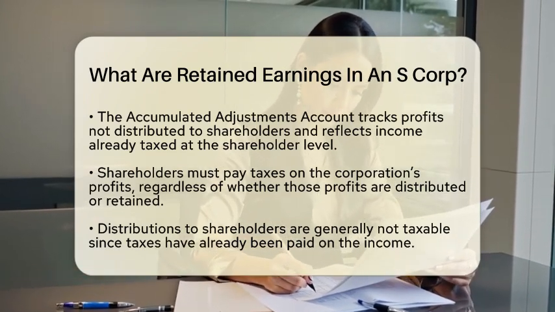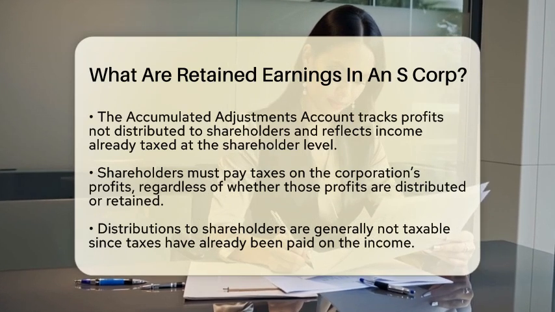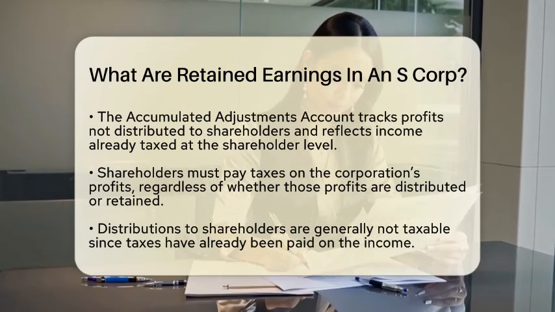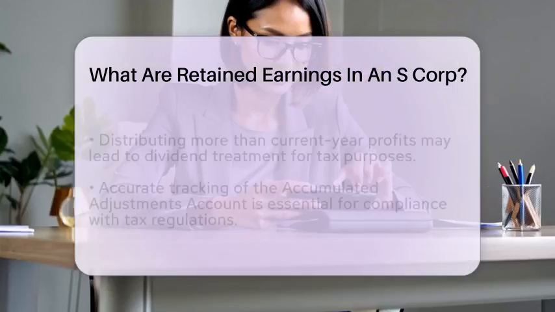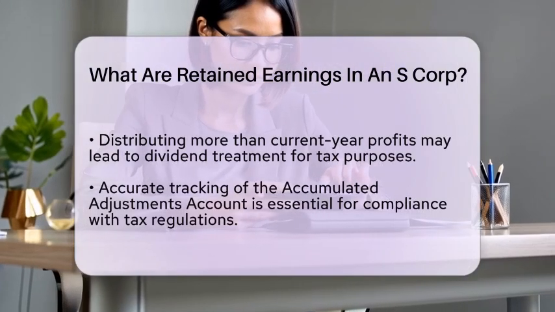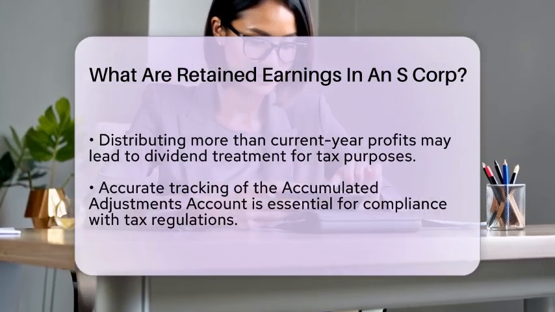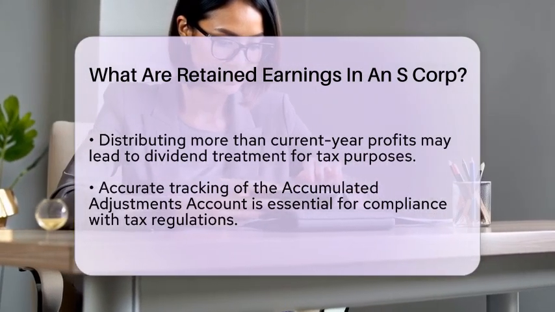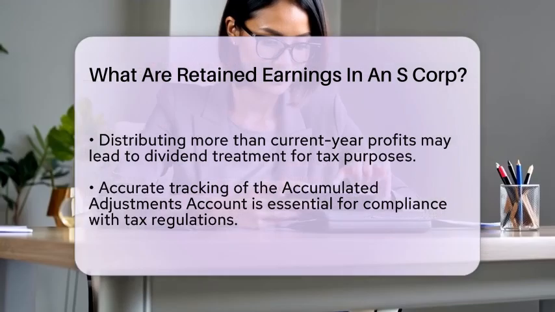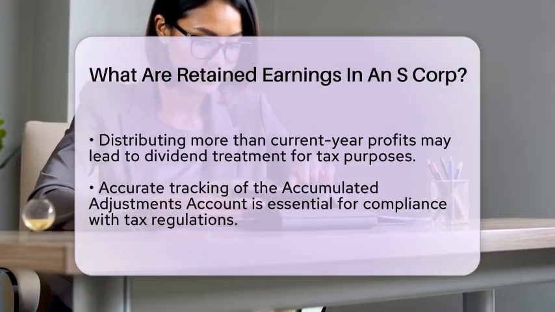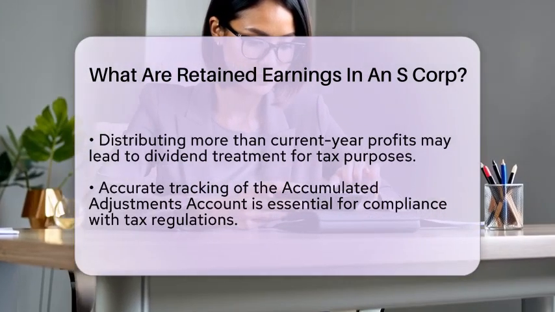When an S corporation decides to distribute profits to shareholders, those distributions are generally not taxable. This is because shareholders have already paid taxes on the income. However, if the corporation distributes more than its current year profits, it may draw from accumulated earnings and profits. This could trigger dividend treatment for tax purposes, which is something to be aware of.